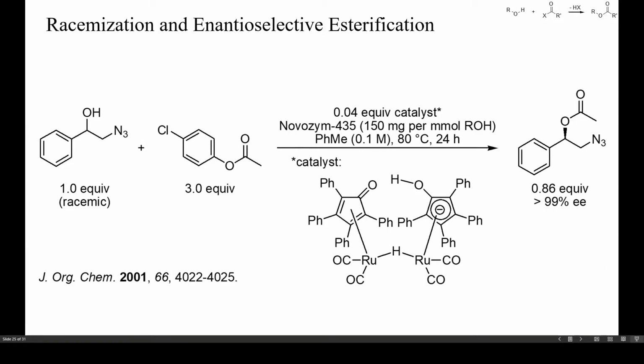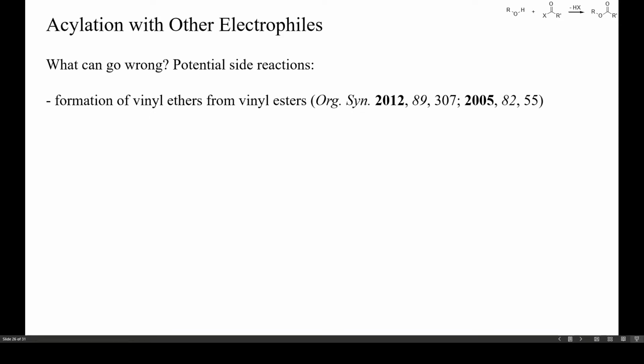In this example, the lipase-mediated enantioselective esterification was combined with ruthenium-catalyzed racemization of the unreacted secondary alcohol. This led to a complete consumption of the starting alcohol and a high yield of only one enantiomerically enriched ester. So, what are the potential side reactions?